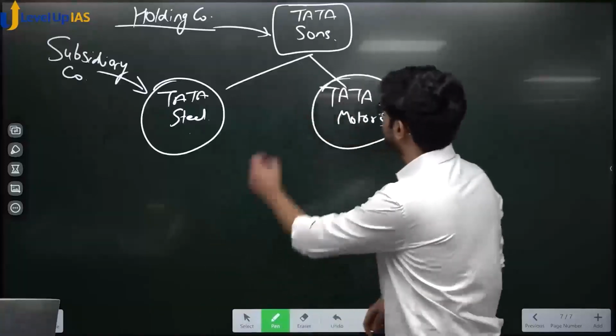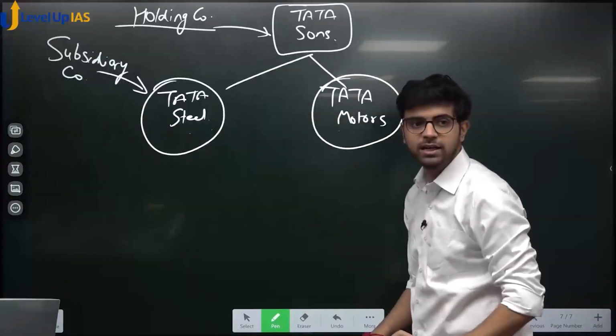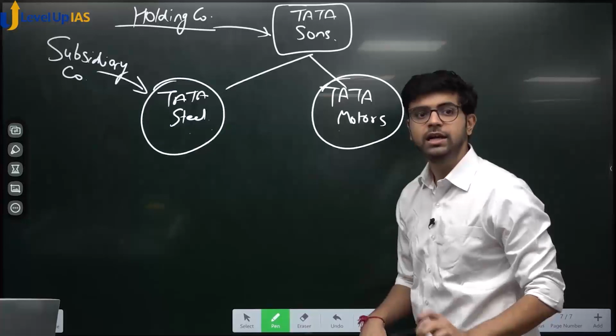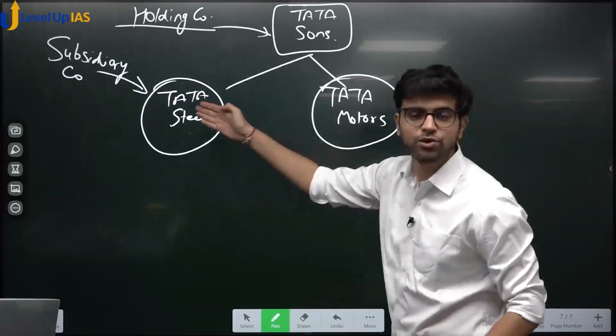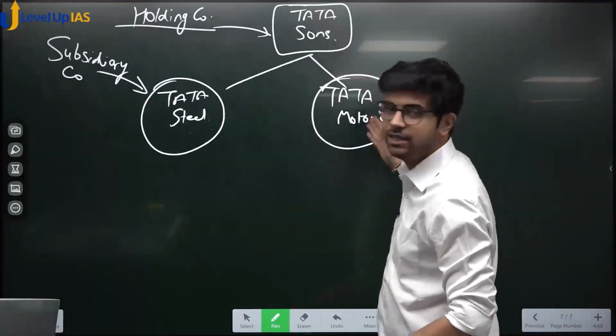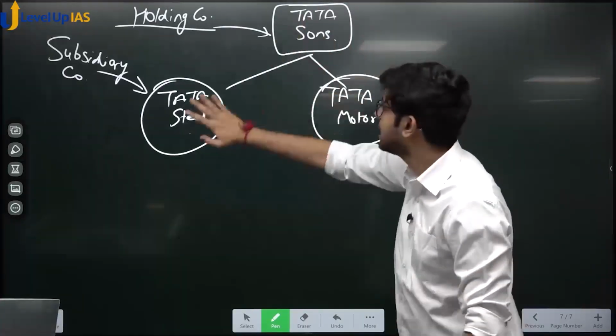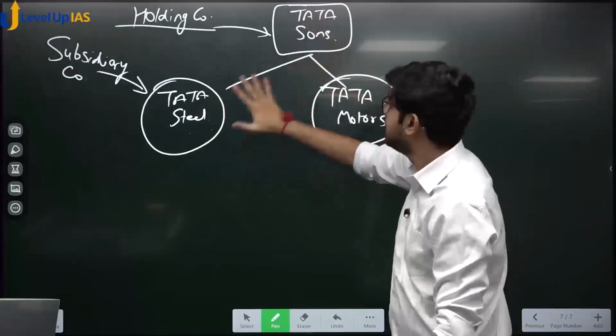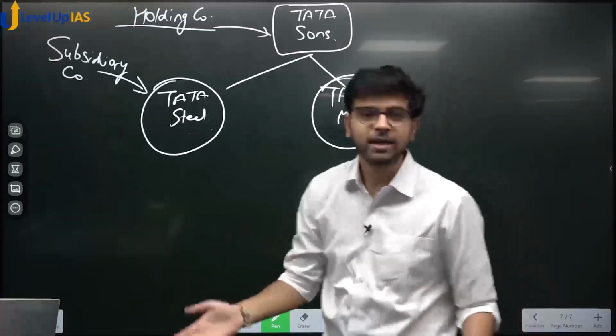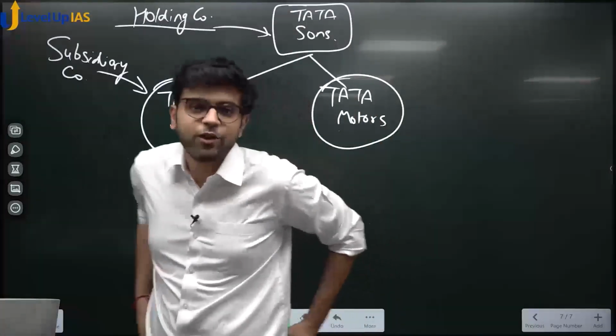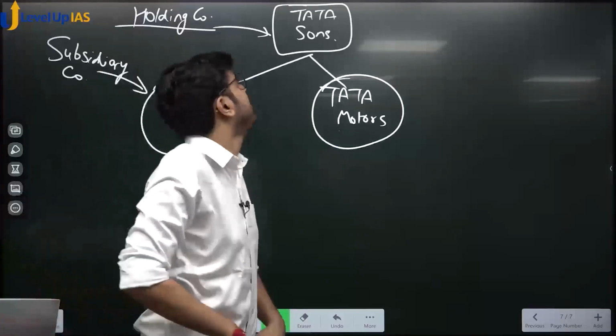So is Tata Motors a subsidiary of Tata Steel? Yes or no? It is not. Tata Steel is not holding any shares in Tata Motors. Tata Sons is holding shares in Tata Motors, so Tata Motors is a subsidiary of Tata Sons. Tata Steel is a subsidiary of Tata Sons. Tata Steel and Tata Motors are, bhai, fellow subsidiaries. They are subsidiaries of a common company.